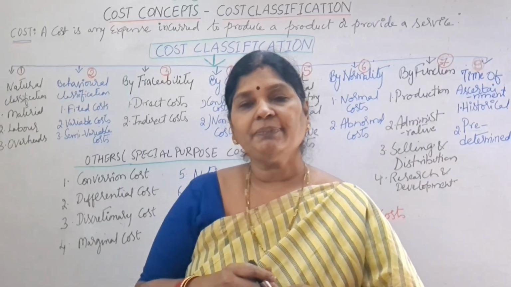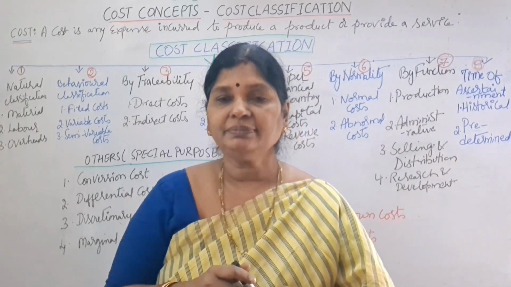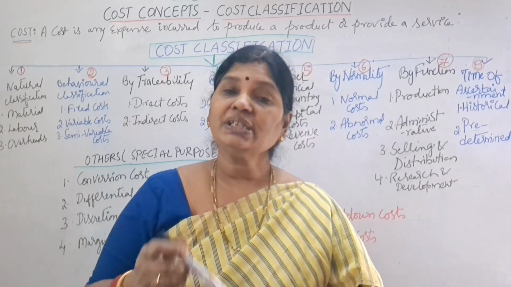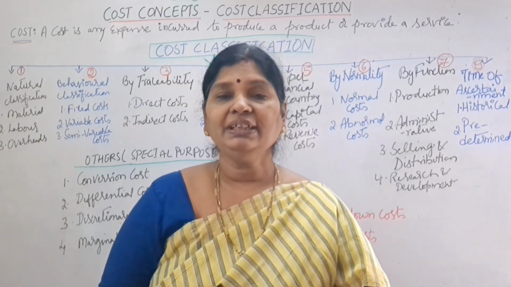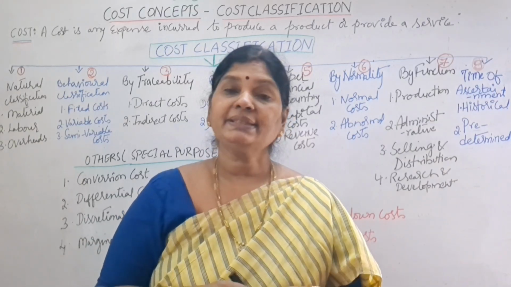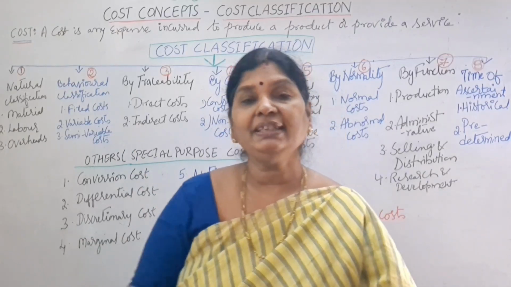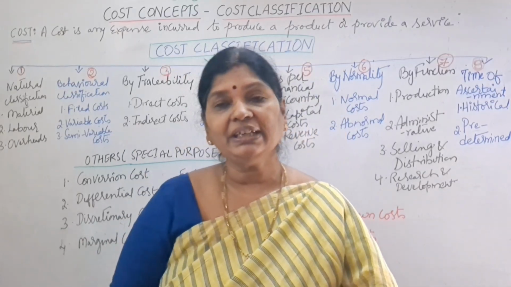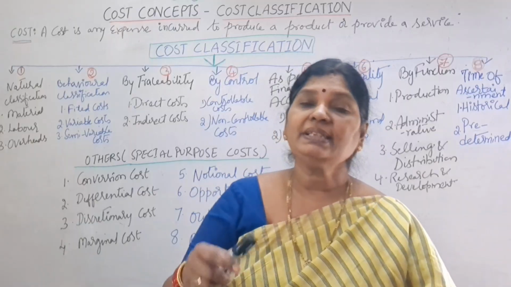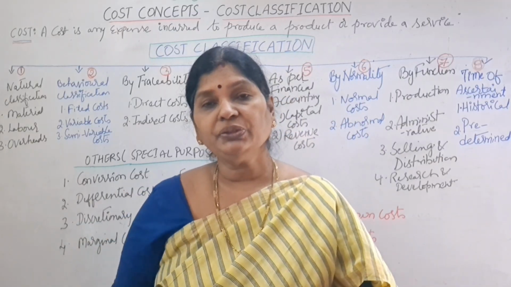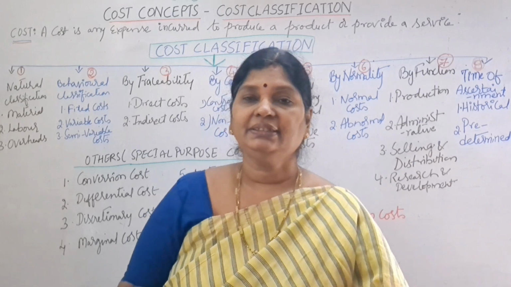What is fixed cost? The cost we incur for any volume of production, and these costs will not change with the level of production. Next, coming to the second one, variable costs. What are variable costs? These costs will change according to the level of production. Means the more you produce, the more costs will be incurred, and the less we produce, the less costs will be incurred.